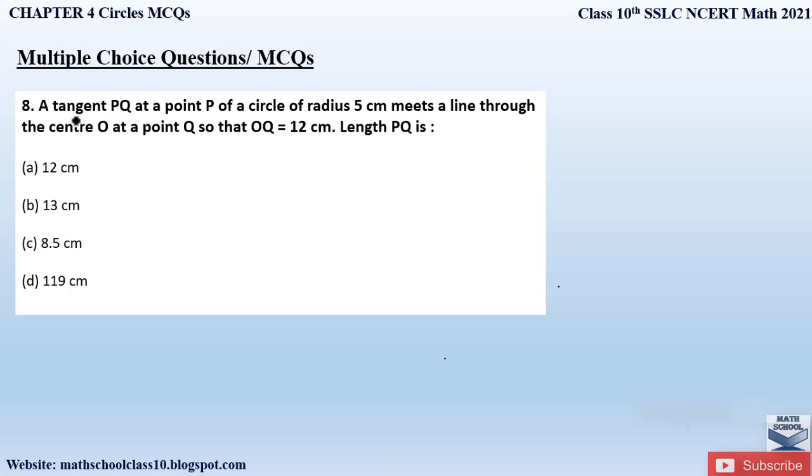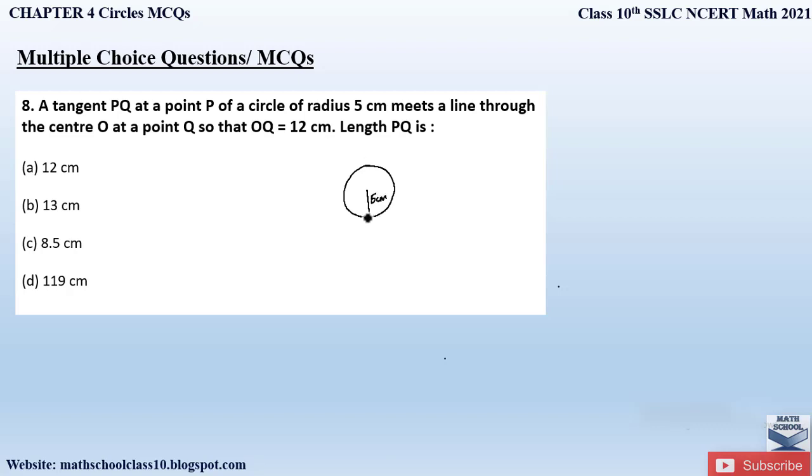So what are they given as? A tangent PQ at a point P of a circle of radius 5 centimeters. So we have a circle and the radius of this circle is 5 centimeters. A tangent PQ at a point P of a circle of radius 5 centimeters meets a line through the center at a point Q so that OQ is equal to 12 centimeters.